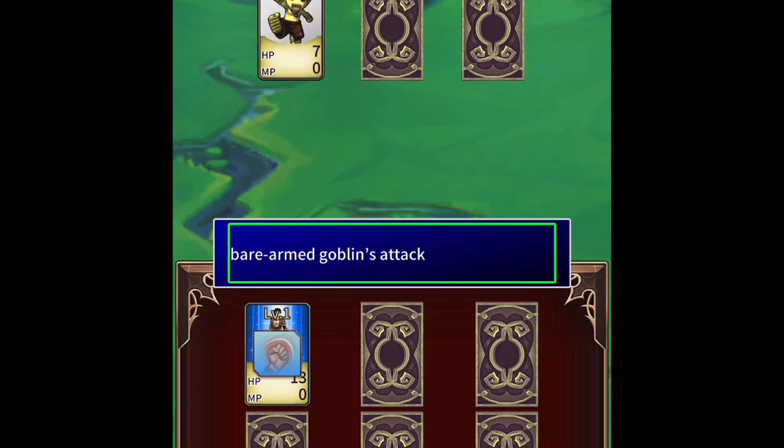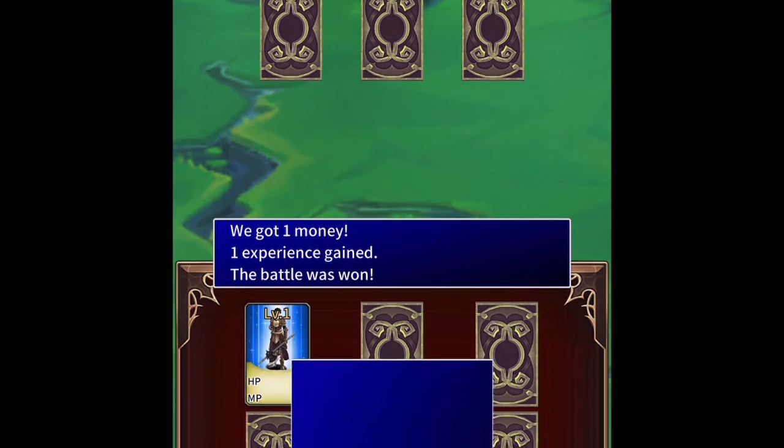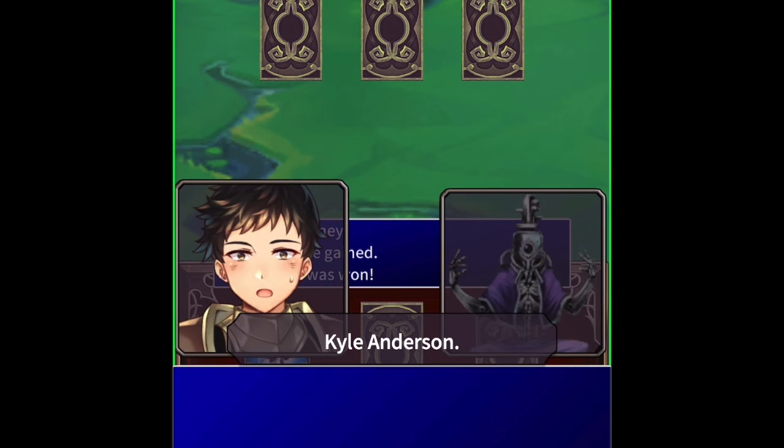Bare arm goblin attacks. Type normal took 3 damage. That went better than I expected. I didn't realize I was this good with a knife. Well, at least we got to do a combat, folks. I am so proud of myself that I figured that out.